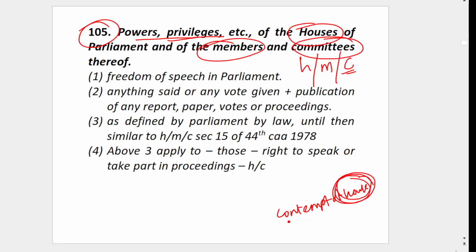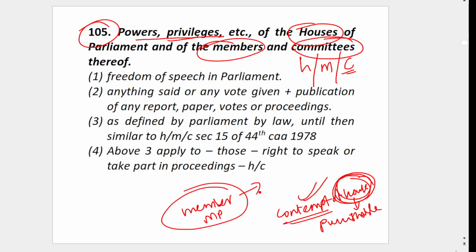Contempt of house means the house got angry. Let's say you are obstructing an MP from going to Parliament. You are not letting him attend the Parliament sessions. Then you are reducing the dignity and authority of the house, or of the members, obstructing them from their duty, so it will amount to contempt of house, and it is punishable. Similarly, if we do something to members, meaning MPs,